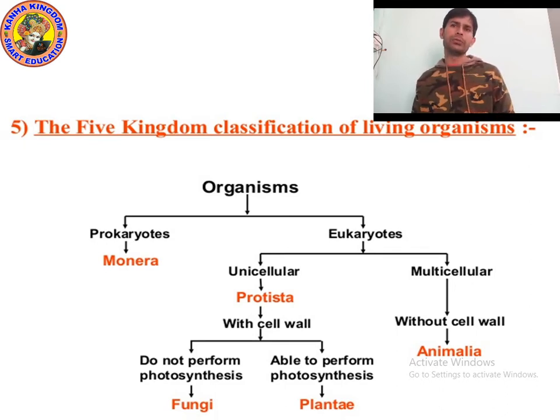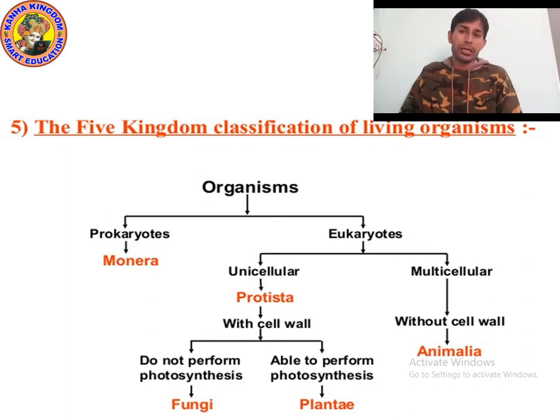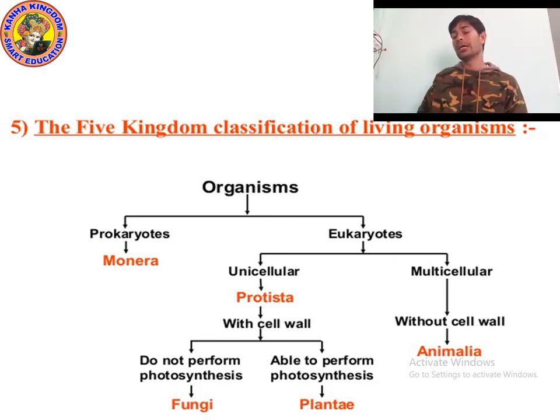In eukaryotes we can divide into unicellular and multicellular. Unicellular are Protista. Which organisms are included in Protista? Like amoeba, paramecium, euglena.